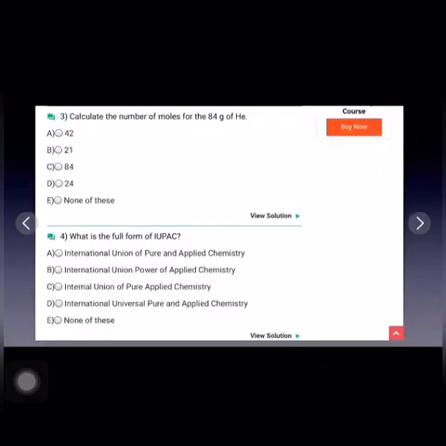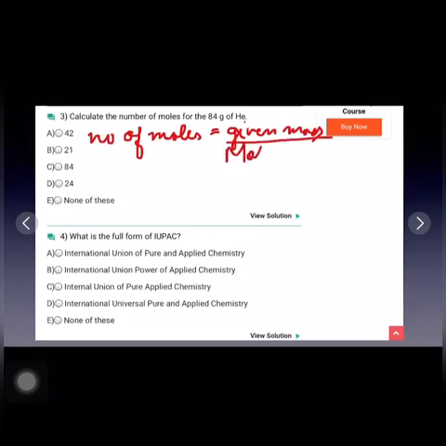Next question is, calculate the number of moles for 84 gram of helium. Now we know the formula for number of moles. Number of moles is equal to given mass upon molar mass or molecular mass.